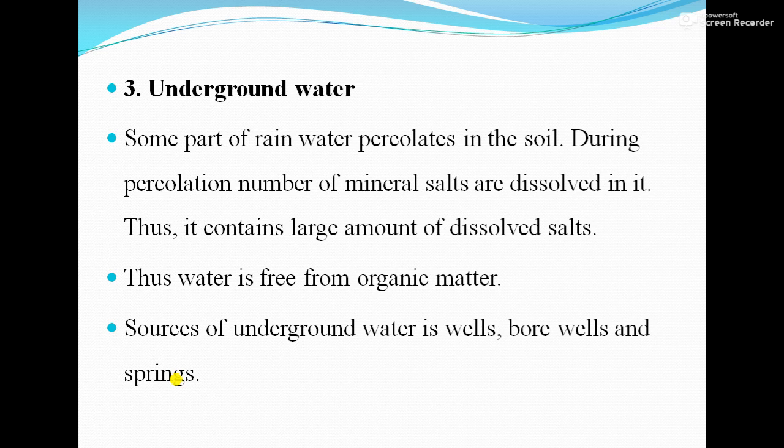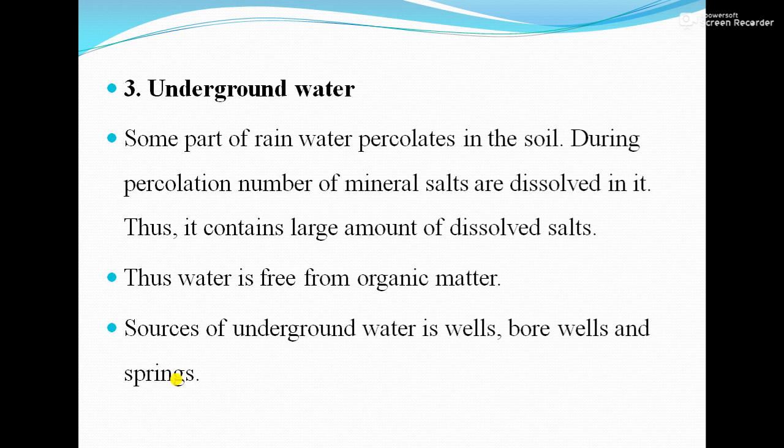Next is underground water. Some part of rainwater percolates into the soil. During percolation, a number of mineral salts dissolve in it. Thus, it contains a large amount of dissolved salts.